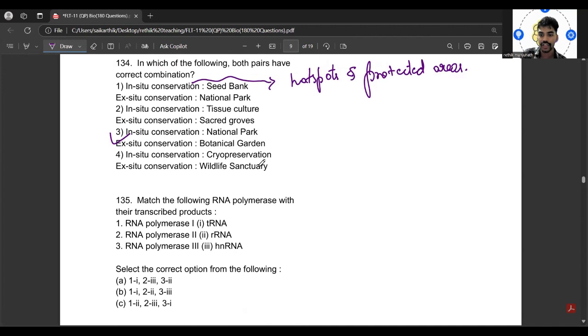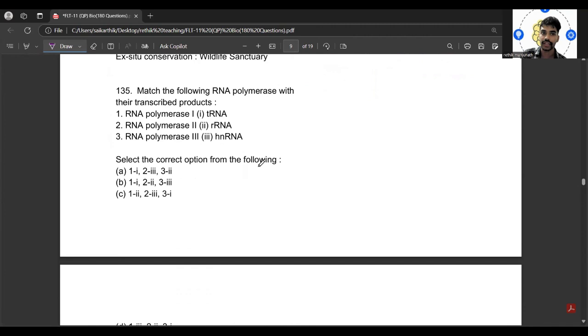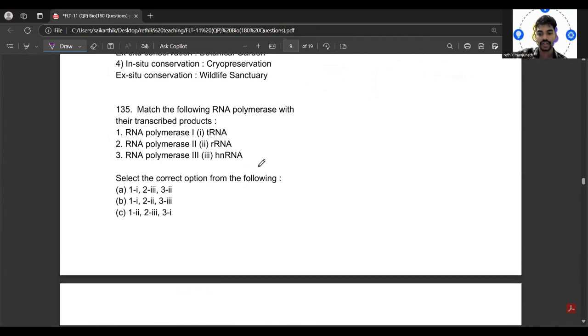Ex situ conservation is conservation of selected rare plants and animals outside their natural habitat or natural home. So 135, the last one.